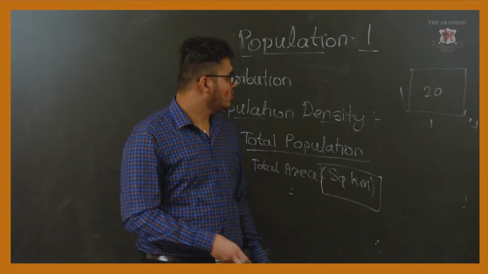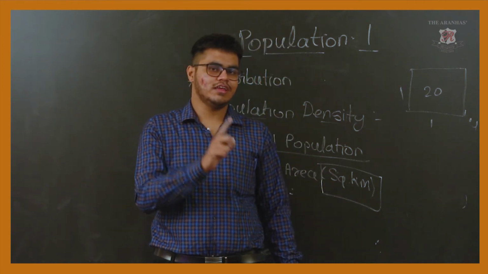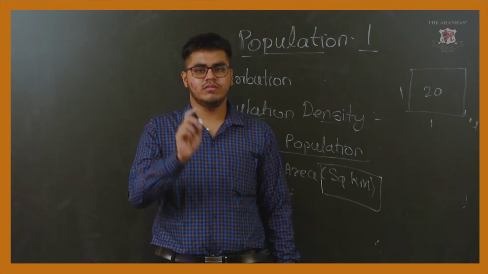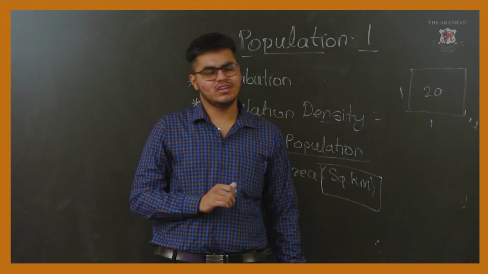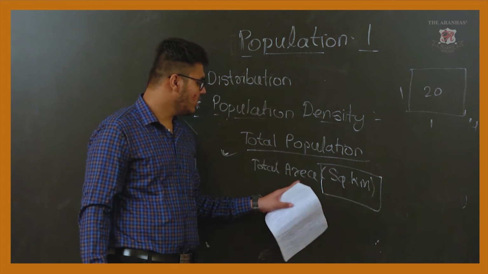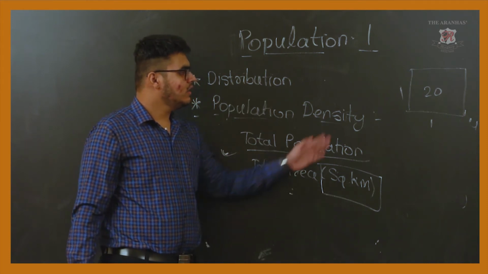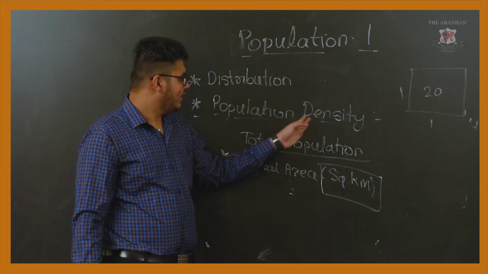So they have given the population of each country, and they have also given the area. So you just have to fill the third column, that is the population density. And how are you going to find that population density? It's simple, use this formula: total population upon total area in square kilometer. If you put the values in this formula, you can get the answer, and this answer